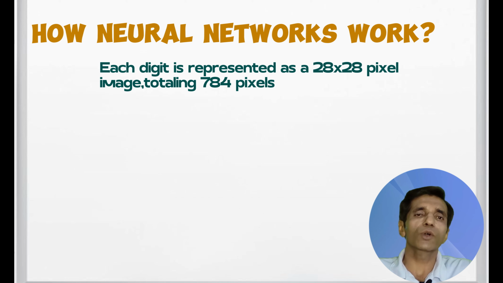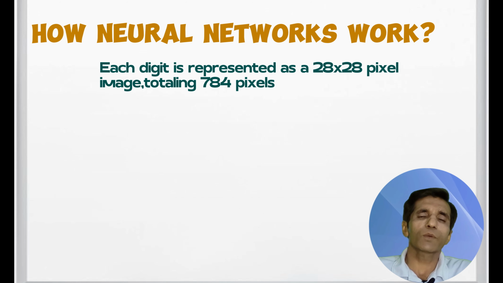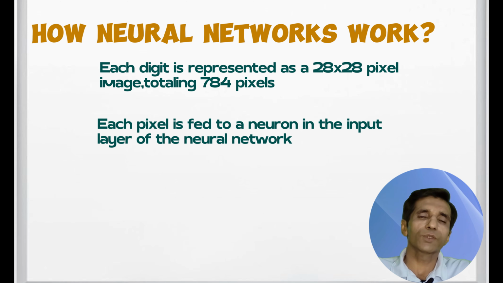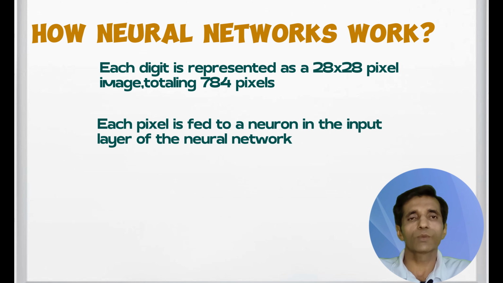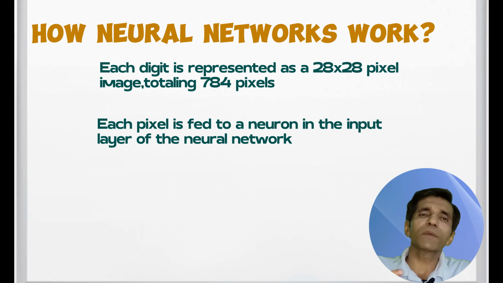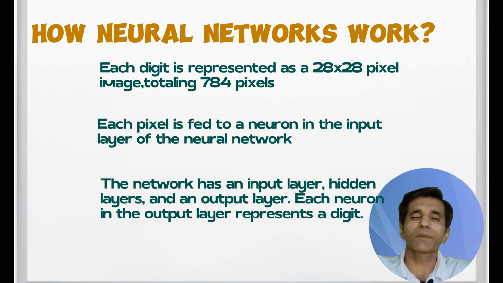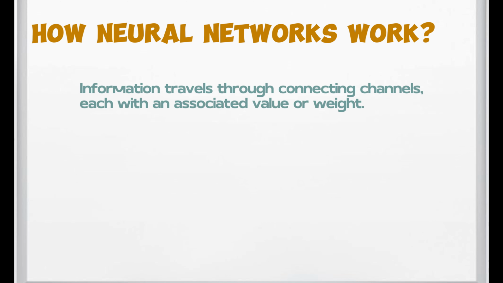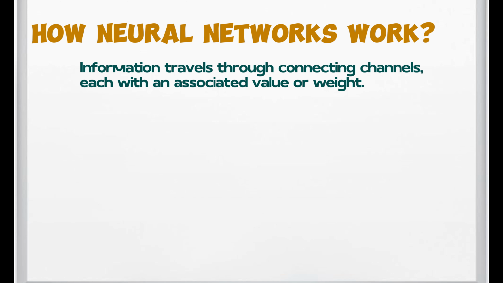Number 1. Each digit is represented as a 28 by 28 pixel image, total 784 pixels. Number 2. Each pixel is fed to a neuron in the input layer of the neural network. Number 3. The network has an input layer, hidden layers, and an output layer. Each neuron in the output layer represents a digit. Number 4. Information travels through connecting channels, each with an associated value or weight.